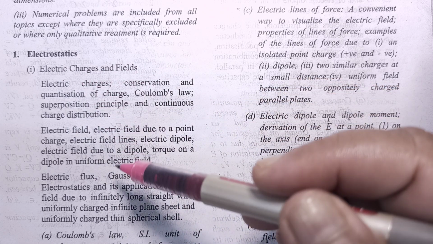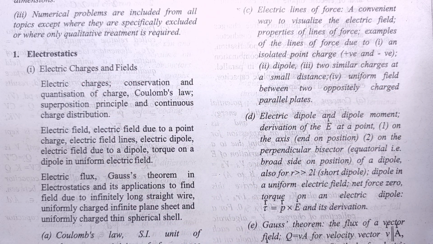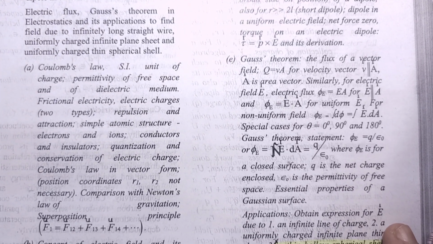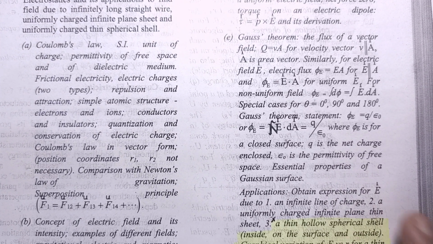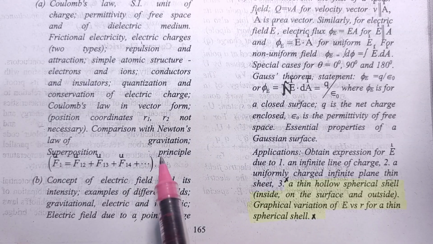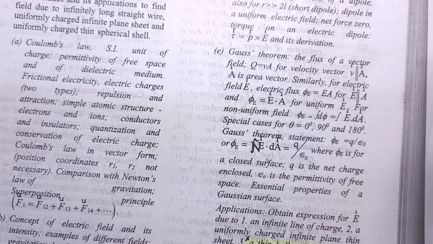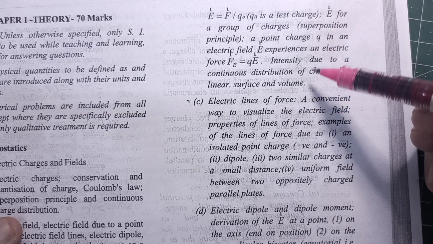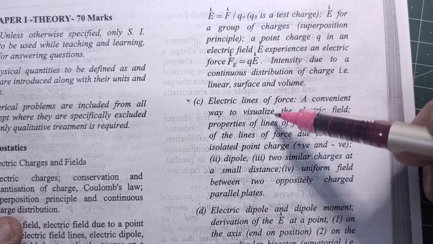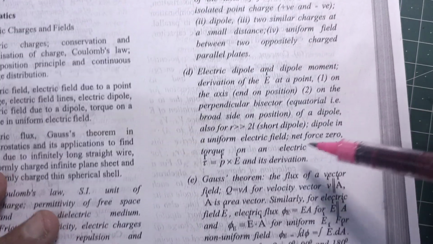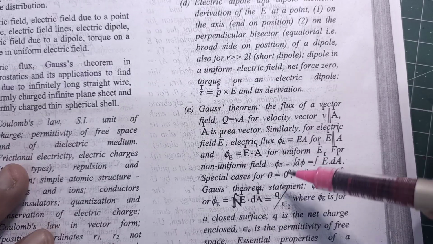In electrostatics, the electric charge and fields, Coulomb's law, concept of electric field. As it is, these topics are there. There is no change in these topics. Electric lines of forces, then electric dipole moment, Gauss theorem, no change.